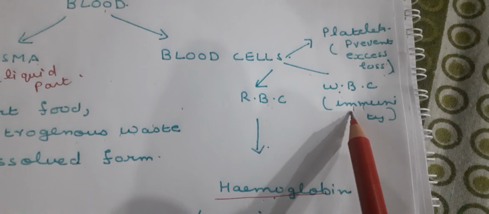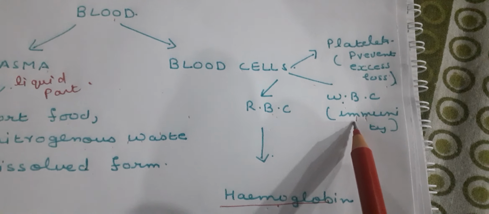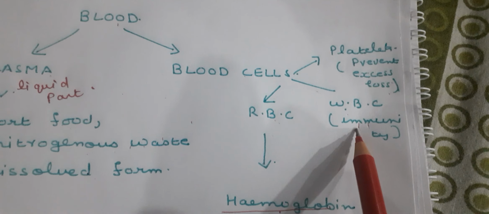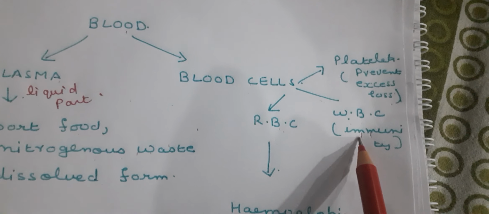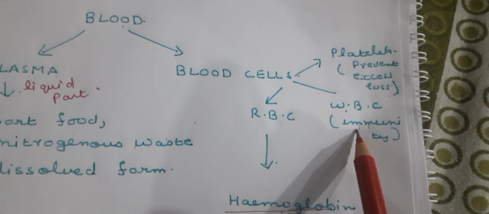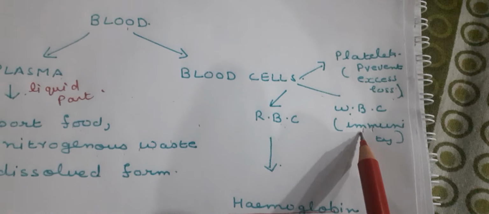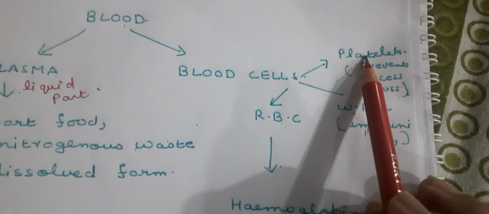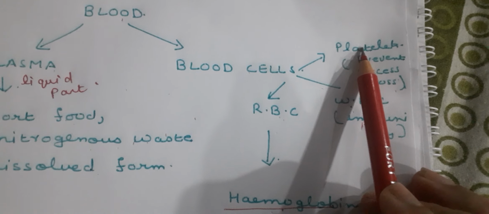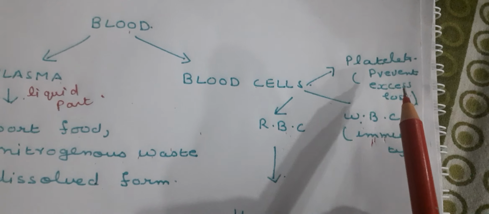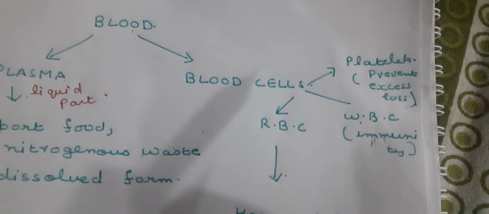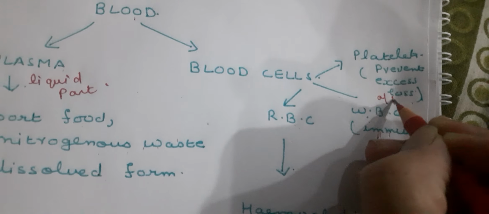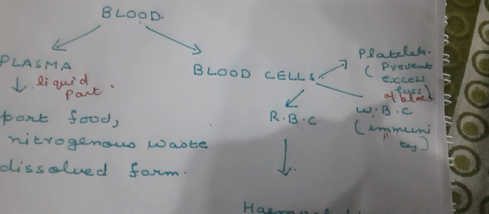They are considered the soldiers of our body. They build our immunity. They fight against disease-carrying microorganisms, disease-causing germs. Whereas platelets help in coagulation of blood. They prevent excess loss of blood.